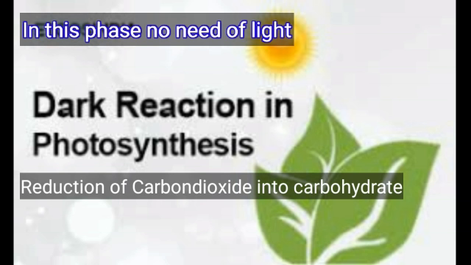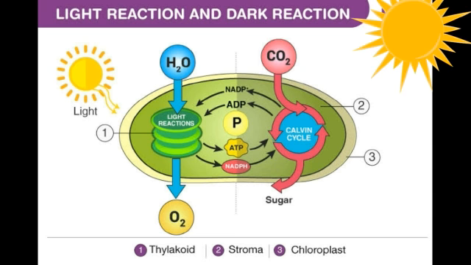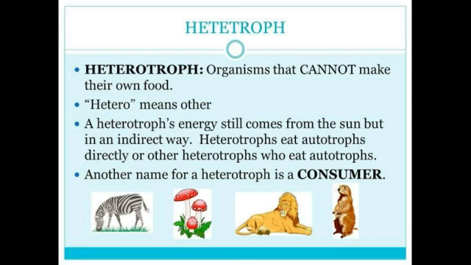Now here is a simple diagram that makes it easier to study the difference between the dark and the light reaction. On one side you see the light reaction, where H2O is electrolyzed and broken into O2 and H2. The main product is O2, so there is no need to show H2. On the other side you see what is called the Calvin cycle, that means carbon dioxide converts into sugar or carbohydrate. Then we are going forward, that is